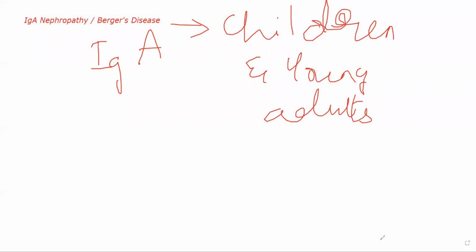Then coming to the final type of glomerulonephritis, we have chronic glomerulonephritis. Now, this is also called end-stage kidney disease or end-stage renal disease. ESRD or ESKD is also what they call it. End-stage renal disease or end-stage kidney disease. Now, this is the final stage of all glomerular diseases. Now, there are several conditions that can lead to chronic glomerulonephritis, but in 90% of the cases, if it is developing from glomerulonephritis, it is coming from RPGN, rapidly progressive glomerulonephritis. They're developing into this thing.